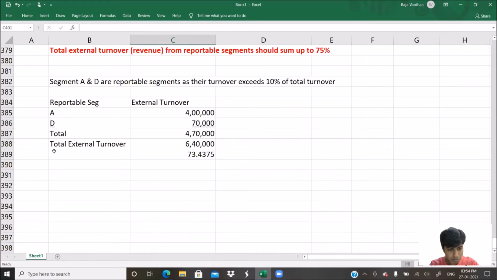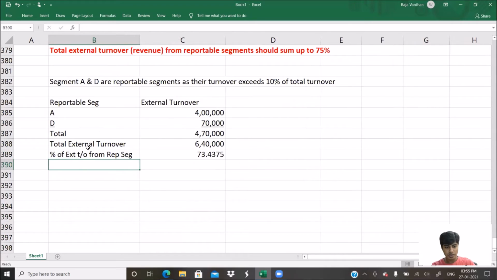This is the percentage of external turnover from reportable segments, 73%.